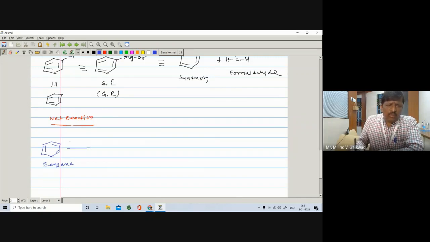When benzene undergoes bromination in the presence of a Lewis acid, AlBr3, one of the hydrogens from the benzene is replaced by Br. There is a formation of bromobenzene.